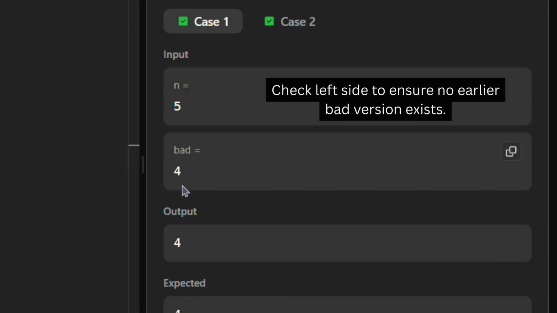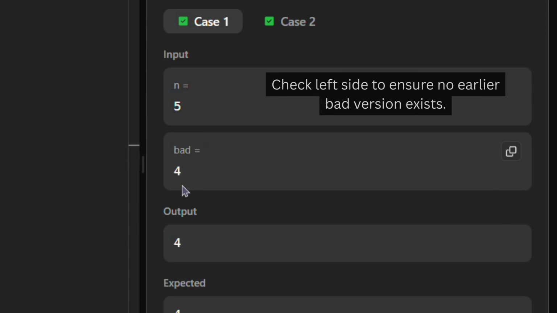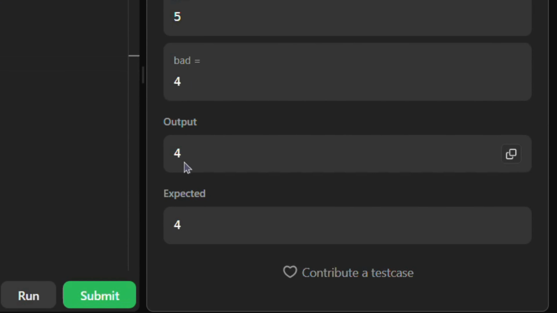Then we check the left side to ensure there is no earlier bad version. Everything before 4 is confirmed good, so the first bad version is 4. The output is 4, matching the expected 4. This confirms the solution correctly identifies the earliest failing version.